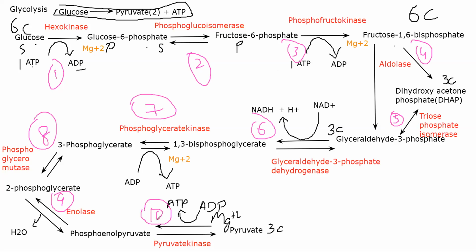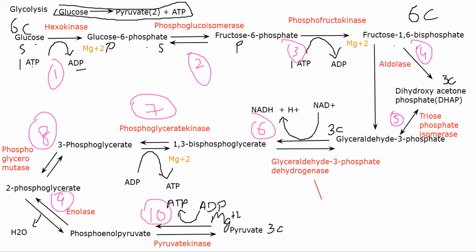Now whenever I'm referring to a reaction, it will be easier for you to understand which reaction I'm talking about. We came up to reaction 3 where fructose 6 phosphate is being phosphorylated into fructose 1,6 bisphosphate, and in reaction number 4 fructose 1,6 bisphosphate is being broken down into DHAP and glyceraldehyde. Because they are isomers, they can be interconverted using triose phosphate isomerase.